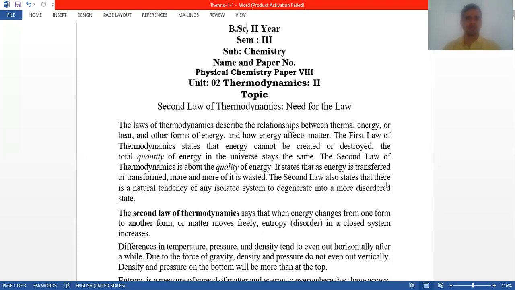The second law of thermodynamics is about the quality of the energy. It states that as the energy is transferred or transformed, more and more of it is wasted. The second law also states that there is a natural tendency of any isolated system to degenerate into a more disordered state. So these are the various statements about the second law of thermodynamics.